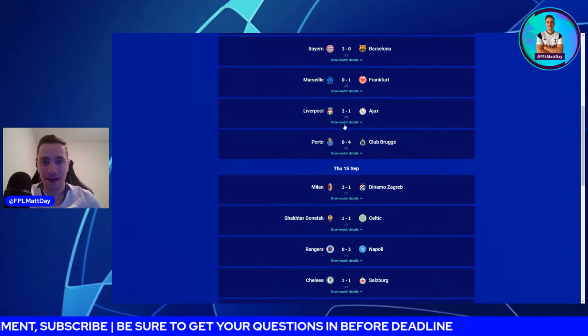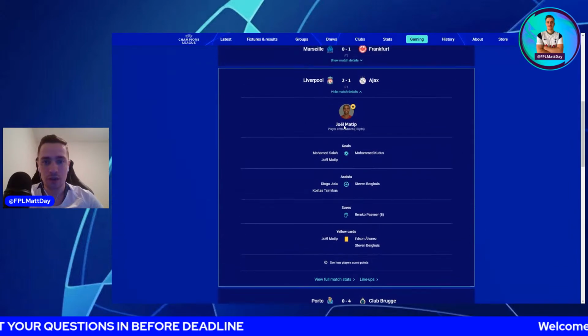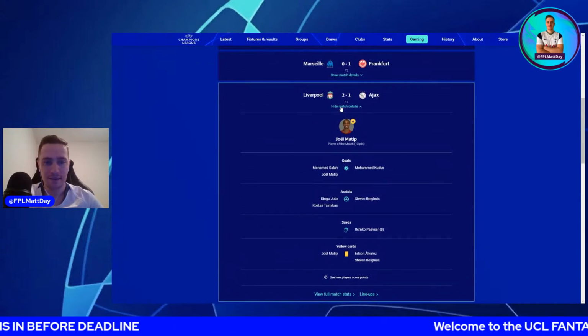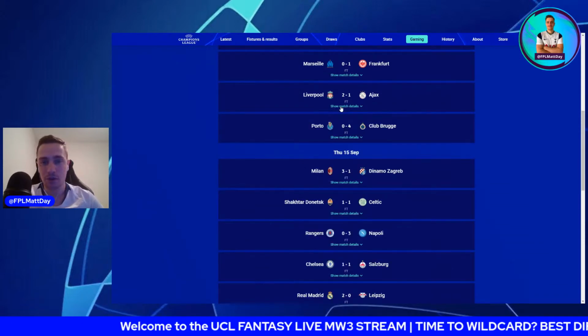And then there was Liverpool-Ajax, 2-1 to Liverpool. Mo Salah got the goal, so those that actually went for Mo Salah ended up doing okay out of him in this one. The goal from Ajax was absolutely brilliant in that game, but Liverpool obviously got the win.